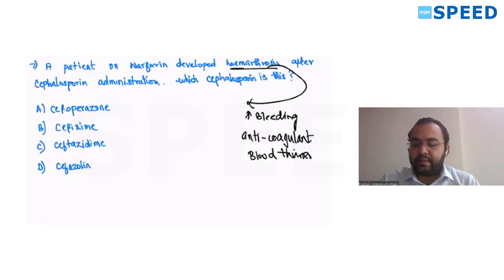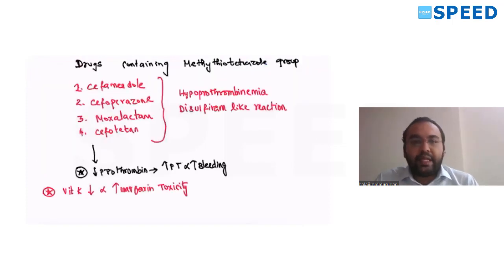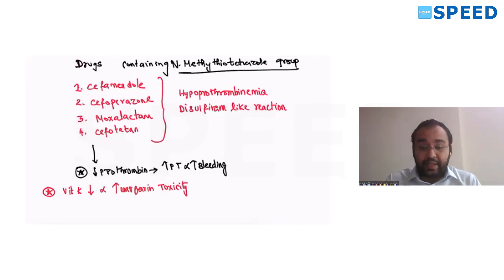Blood thinners. Okay. After cephalosporin administration, which cephalosporin can increase bleeding when given with warfarin? That's the question now. There are some cephalosporins that contain the N-methyl thiotetrazole group. Remember, last year AIIMS asked about this particular group. What is the group? N-methyl thiotetrazole group is present in some cephalosporins. What are those cephalosporins?